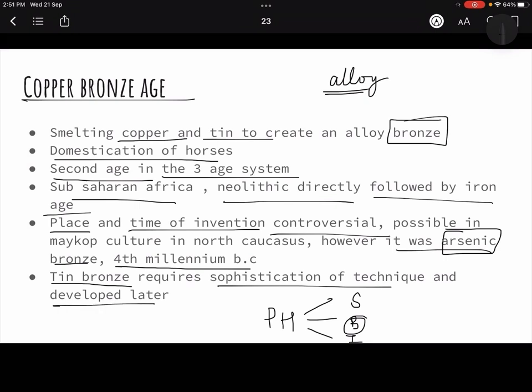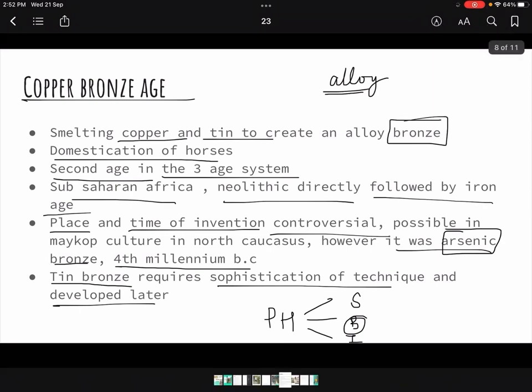So if we have to talk about the Copper Bronze Age, it was the second period in the 3 age system. It was developed somewhere in the North Caucasus region for the first time. In some places, the Neolithic period was directly followed by Iron Age, and this arsenic bronze, which is naturally found, was the first bronze that was used. The tin bronze that was created by humans was used much later.